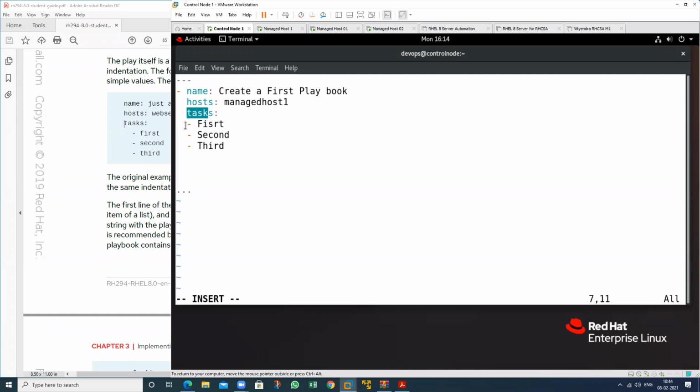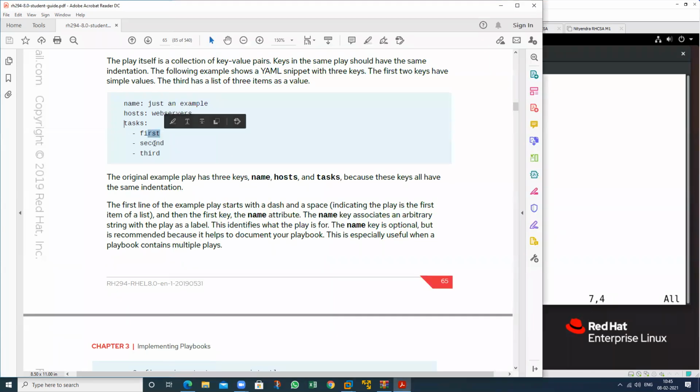So the task value, this is the indentation. The indentation will match. If you want to start this indentation this way, see here, if I give a space, all the indentation will match. You can start from this one also, and you can provide 1 and 2 spaces. All the indentation should be the same, like this way. This is my first task, second task, third task. So these are known as the keys.